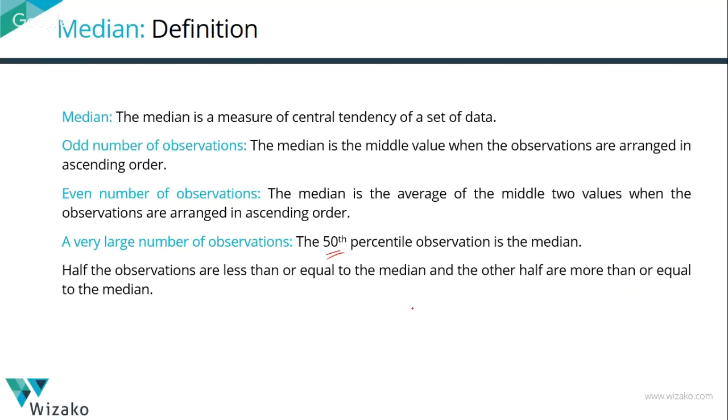We talk about the median income for a country. If you arrange the income of everyone in the country, from the one who's earning the most downward, the middle value, the 50th percentile, is what the median is. The median tells us that half the observations in our data set are less than or equal to the median, and the remaining half are more than or equal to the median.